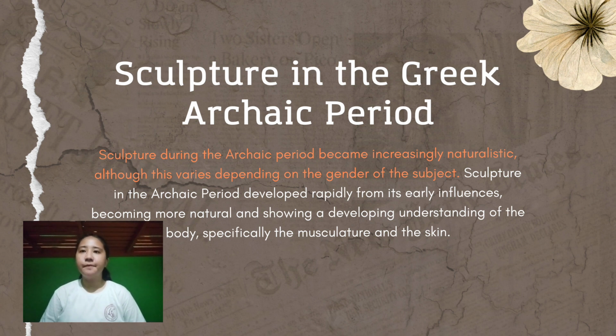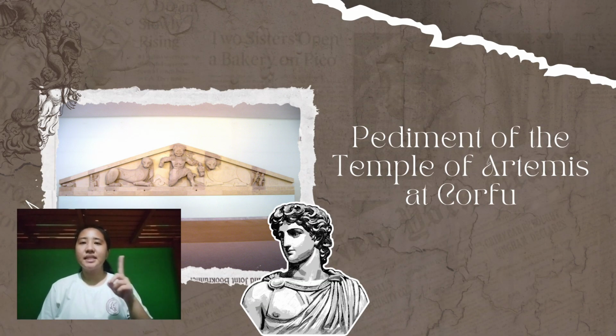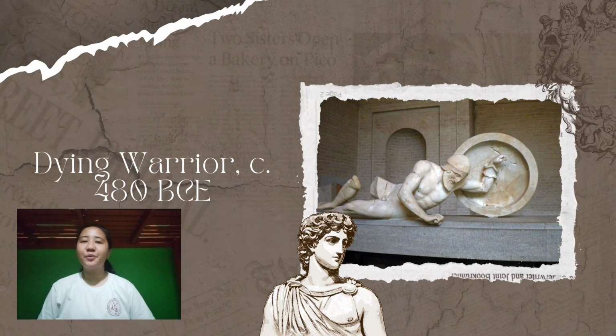Sculpture in Greek Archaic period refers to the artistic production of three-dimensional figures and reliefs between approximately 800 BCE and 480 BCE, characterized by stylized forms, rigid poses, and an emphasis on geometric patterns. Archaic Greek sculpture often depicted gods. Here are two examples of artworks in Archaic Greek art and architecture. First is the pediment of the Temple of Artemis at Corfu and the Dying Warrior.